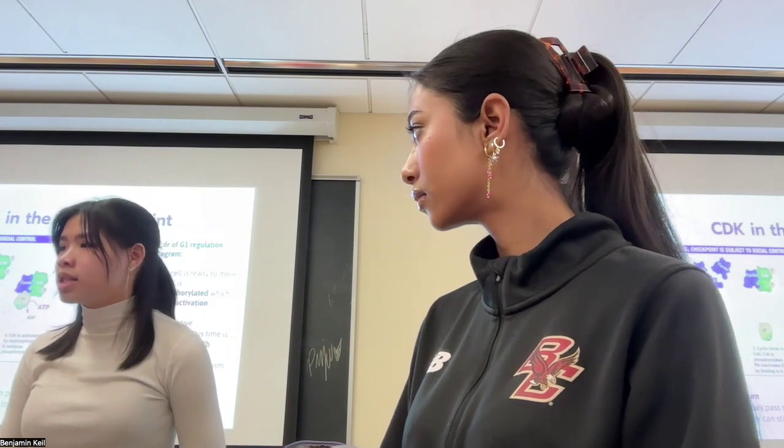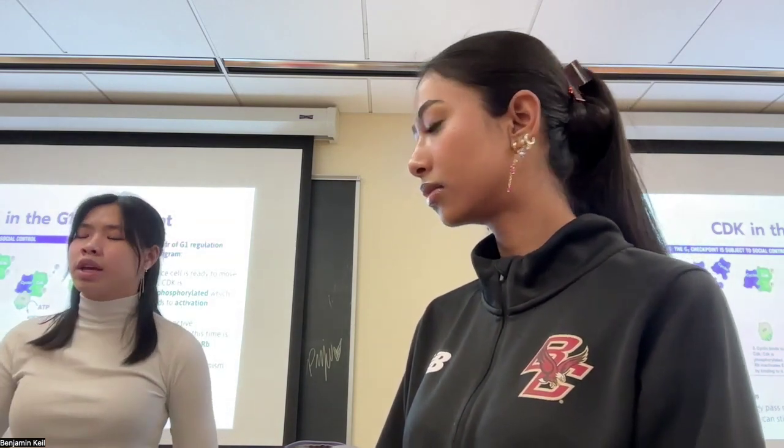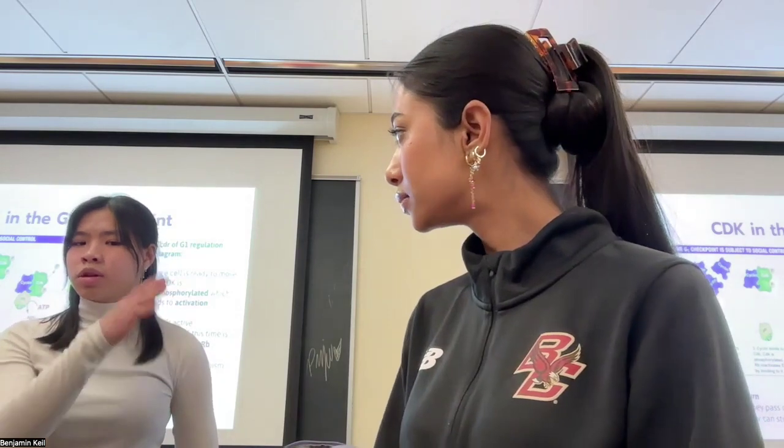It's not instantaneous. It's not like the cell decides, okay, right now at this very second I'm in S phase, but at that time, that's the G1 checkpoint. As it passes that checkpoint, it then starts releasing E2F, and once E2F starts activating transcription in the nucleus, that's when the S phase has started.